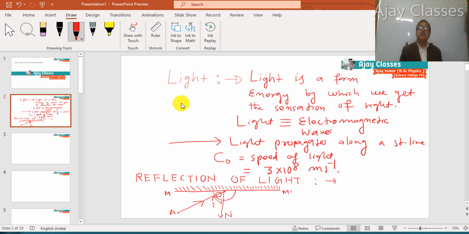Now it bounces back from the reflecting surface. We take point B to which the light comes after reflection from the mirror.